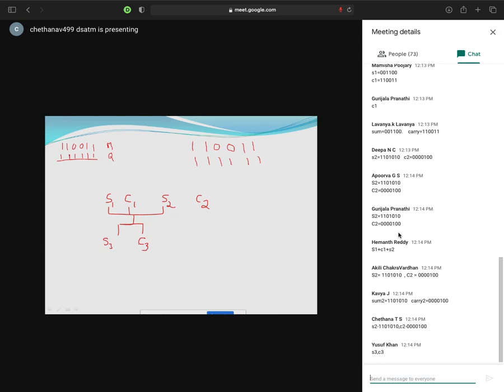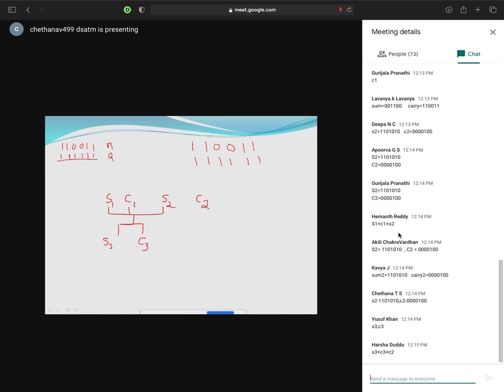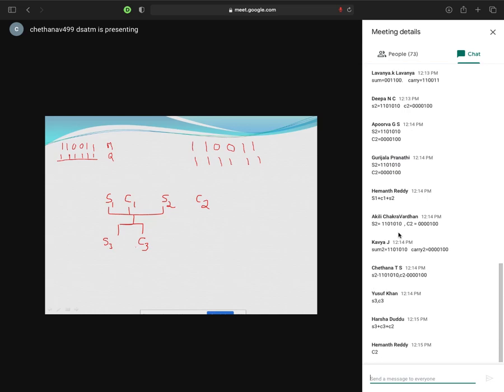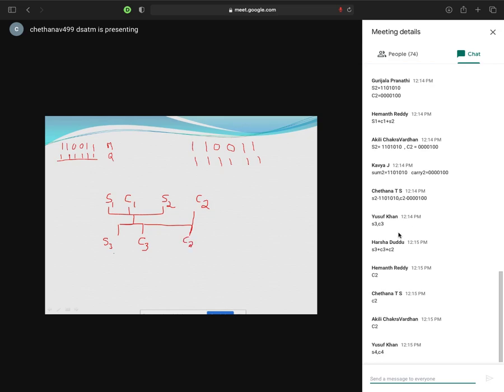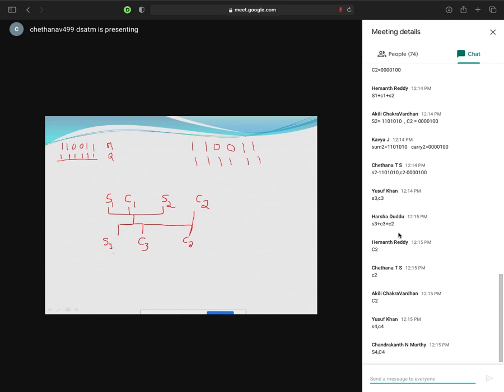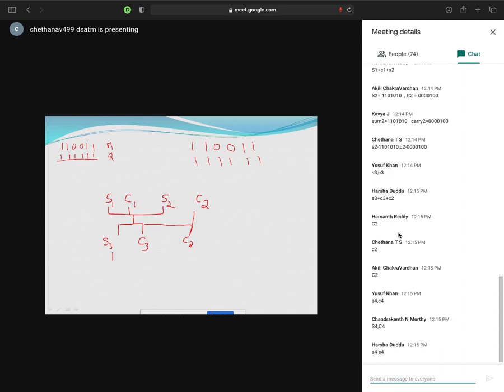Now tell me, S3, C3, along with that, what should I add? Which term is left, which has not yet been added? Yes, S3, C3 plus C2. Very good. This one I'll add. So I'm adding these 3. What result will I get? S4, C4. Very good, superb. This is S3, C3, C2.